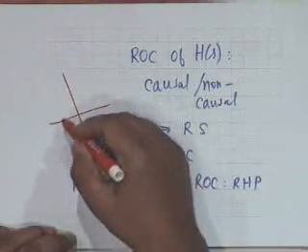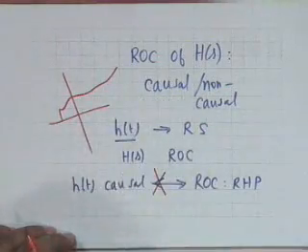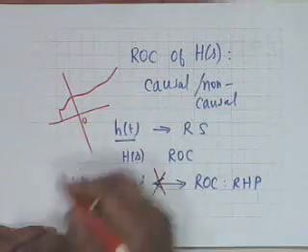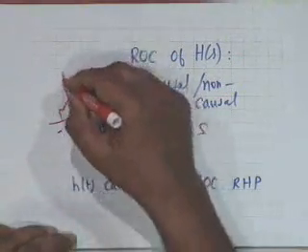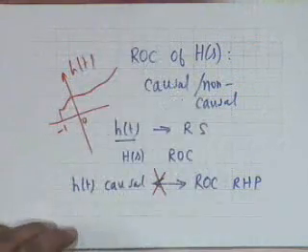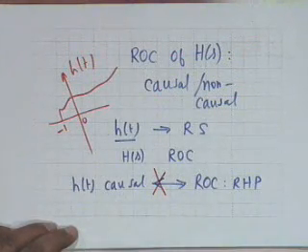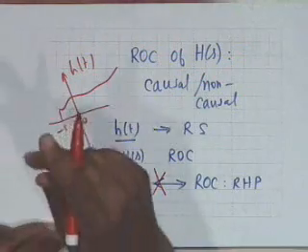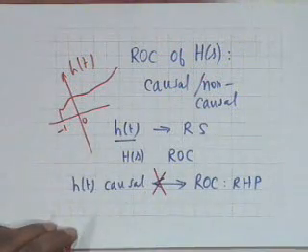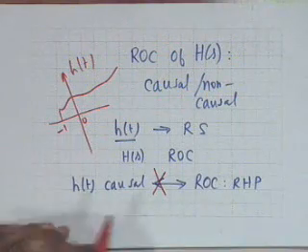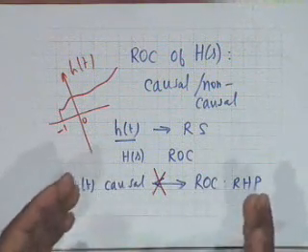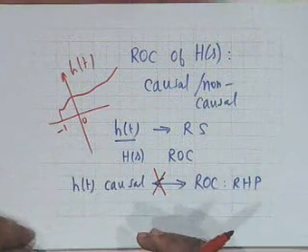Now, right sided, the function could start from here. Instead of from t equal to 0, the function could start from, let us say, minus 1. Obviously then, if this is h of t, h of t is not causal. Isn't that right? It is very easy to be misled here about causality. The reverse is not true. If the ROC is an RHP, you cannot immediately conclude that h of t is causal.